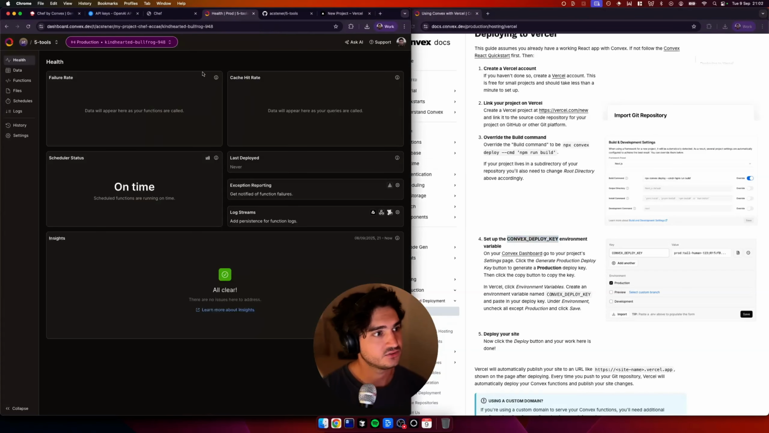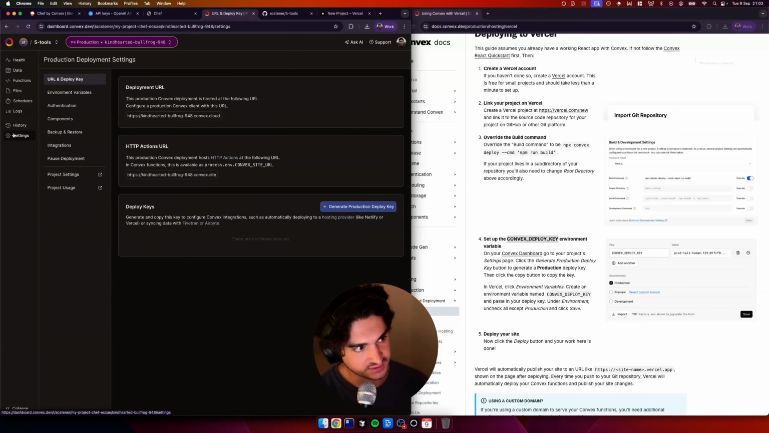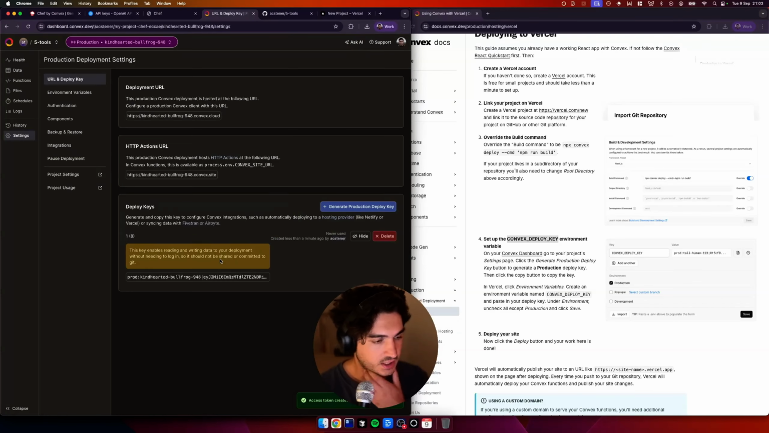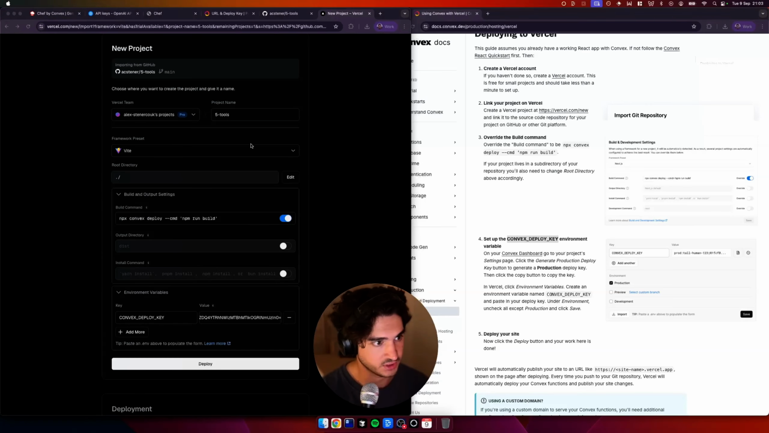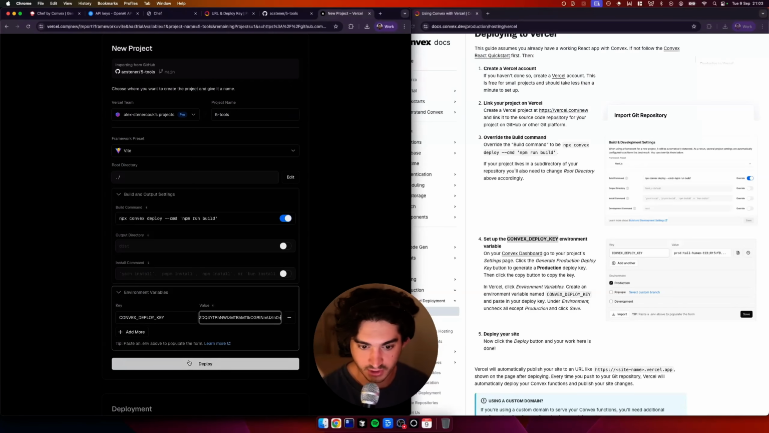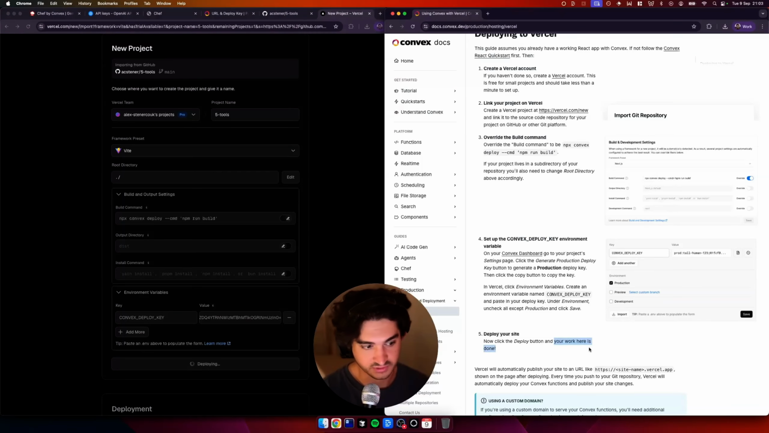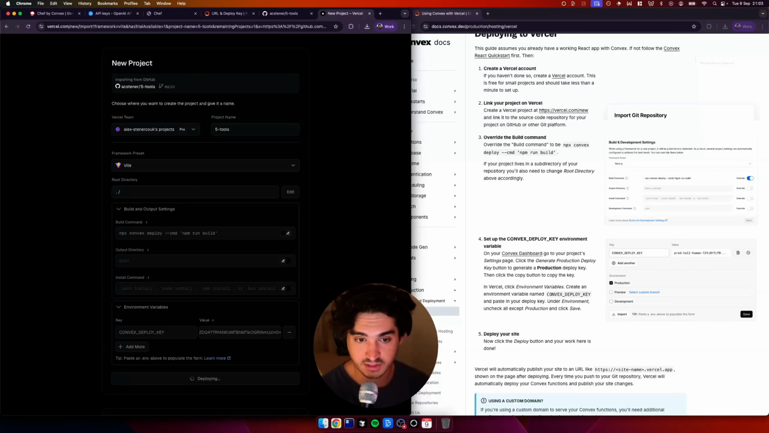We come back to our production thing within Convex. Remember, we had the development cloud and production. We then come to settings. We come to URL and deploy key. And then we got deploy keys down here and we're going to generate a production deploy key. It asks for a name. I'm not sure why, but we copy this key here. We take it back to Vercel. We put this in the value of the environment variables. Hopefully you can see that. I'm just going to check my OBS. Yep. And then we are going to click deploy and your work here is done. Well, we're about to find out if it is well and truly deployed.